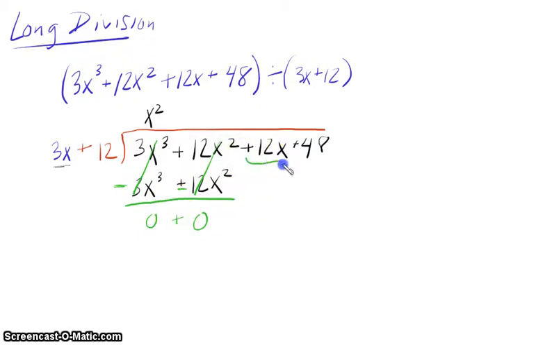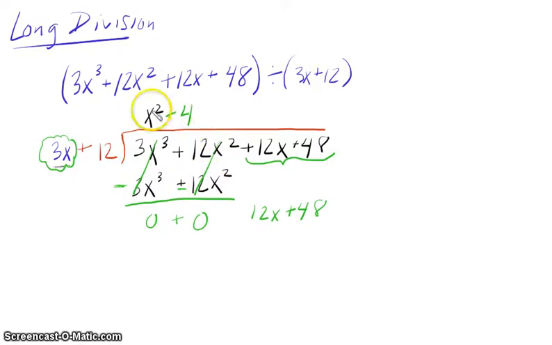I then bring down, and I can bring down just one of them, but my preference is to bring down both of them. So I bring down this whole thing, okay? And when I look to put a number up here, again, I'm only looking at this part right now. So I say 3x times what equals 12x, and the answer is 4. So I put that 4 up here.